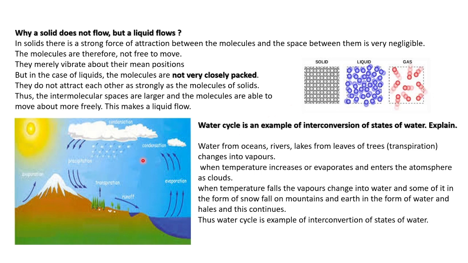Then what is water cycle? Water cycle in the sense water from ocean, river, lakes, trees. How do we get water actually? Our own water is going up and coming down. Water cycle, what does it mean by water cycle? The repetition of the cycle, in the sense repetition of a process.